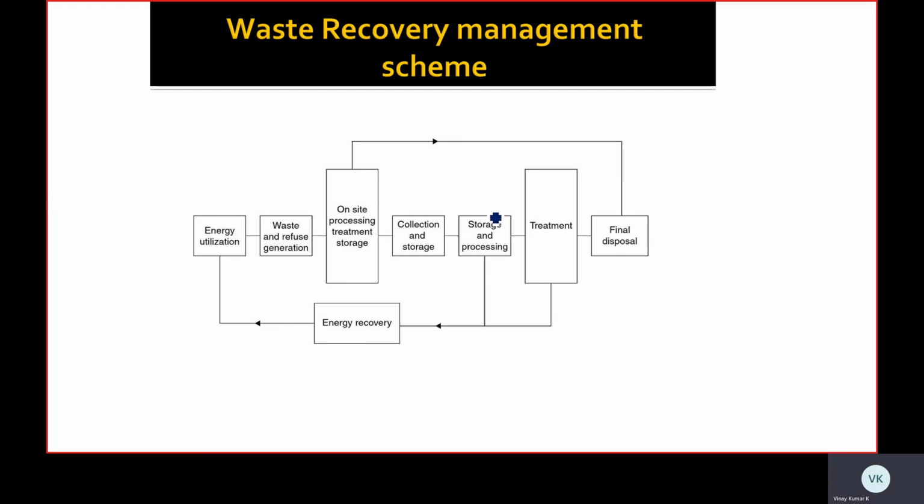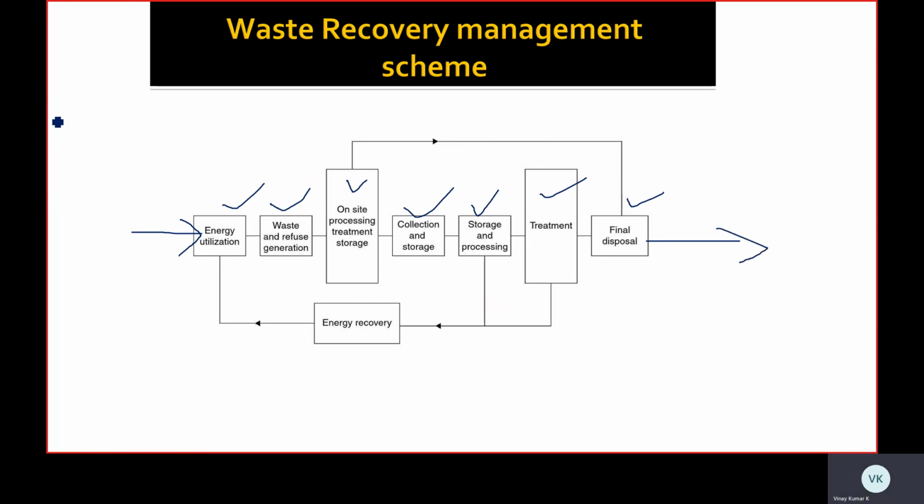So this is a very important part of waste management, the waste recovery management scheme. The waste recovery management scheme contains energy utilization, waste and refuse generation, on-site processing, treatment and storage, collection and storage, and processing, treatment and final disposal. So the input is energy utilization, the output is final disposal.